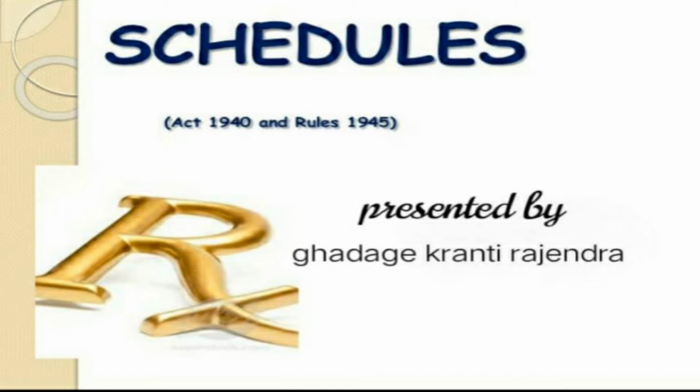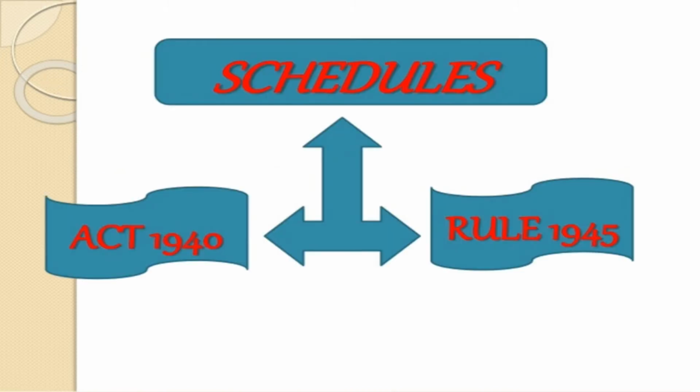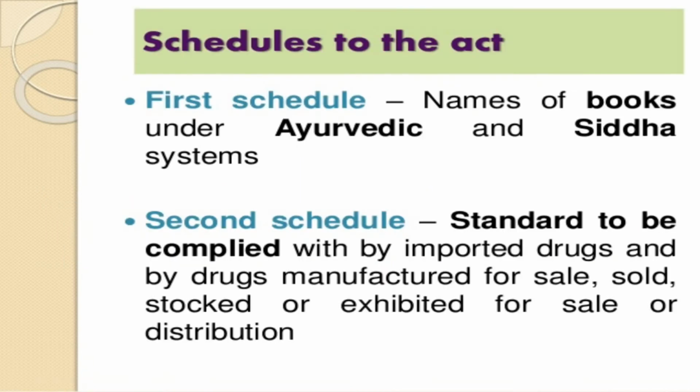I am going to present on the most important topic of pharmaceutical jurisprudence. Firstly, we see the objective: to make available standard quality drugs and cosmetics to the consumer. Next is the Schedules to the Drugs and Cosmetics Act 1940, Rules 1945.